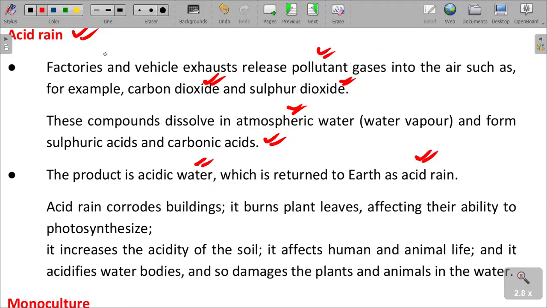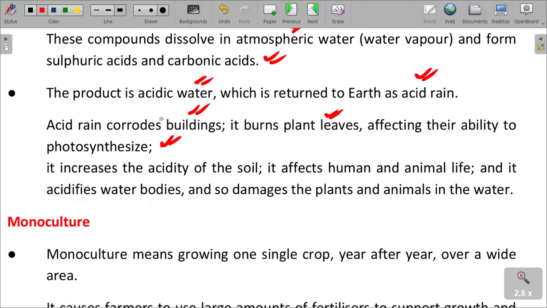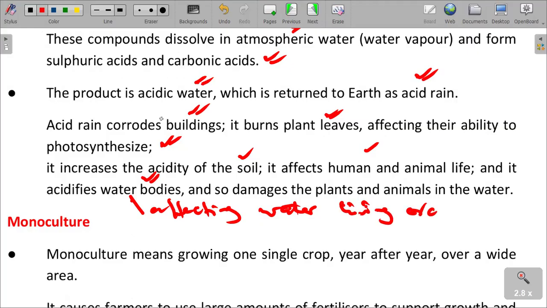So acid rain corrodes buildings, it burns plants, affecting their ability to photosynthesize, which means it affects their lives. So we are saying plants can die, and then it increases the acidity of the soils, affecting human and animal life, and it acidifies water bodies, which affects water living organisms.